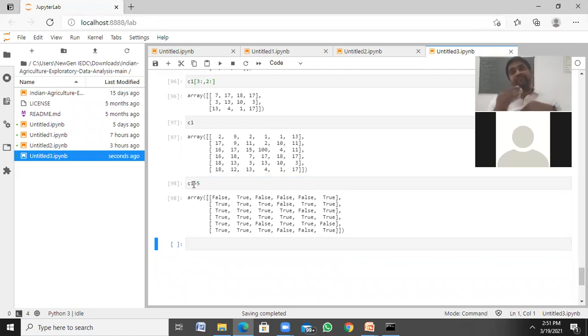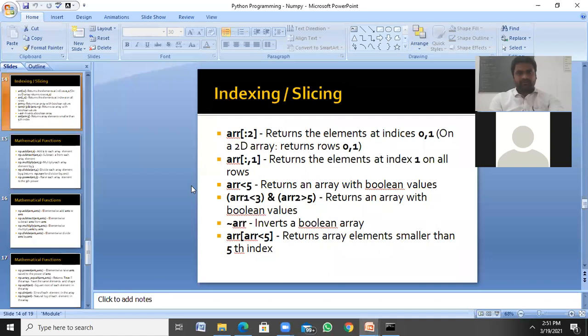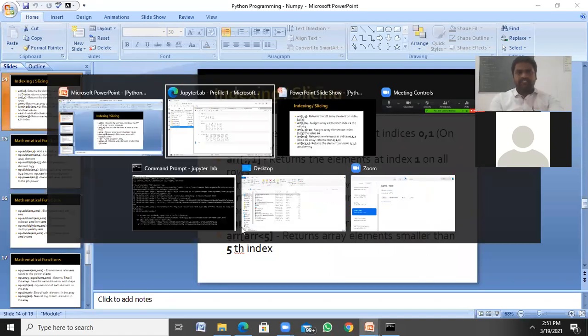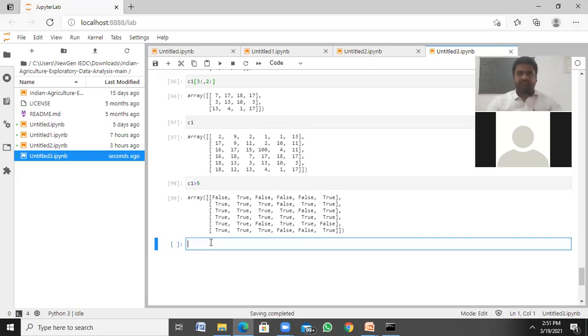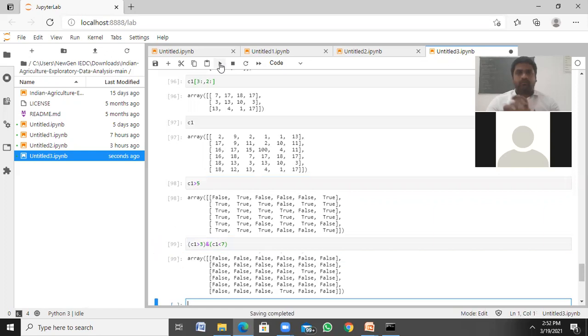What happened? Each and every element is considered in this condition. If I have a range, we can write C1 greater than 3 and C1 less than 7. So in between 3 to 7, both excluded.